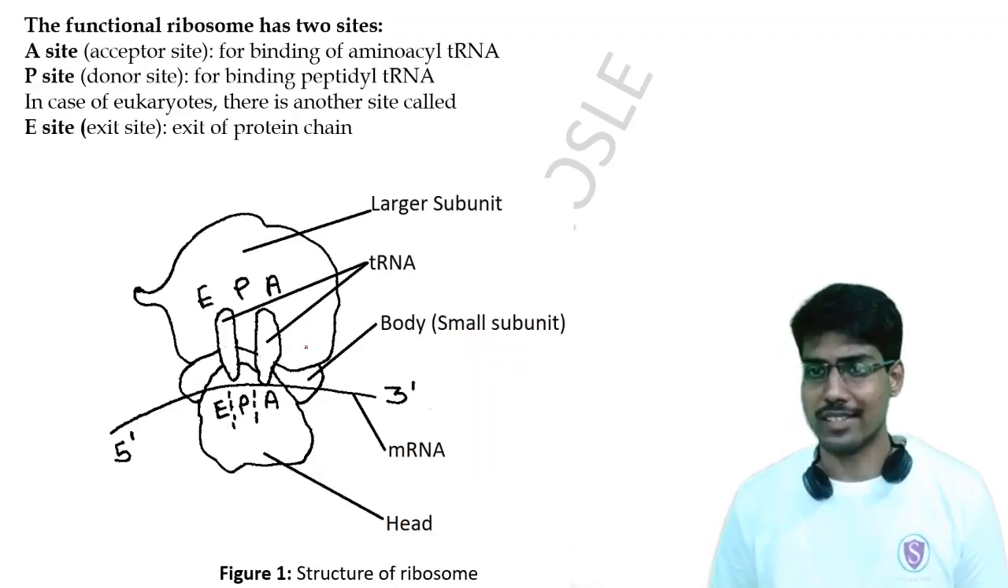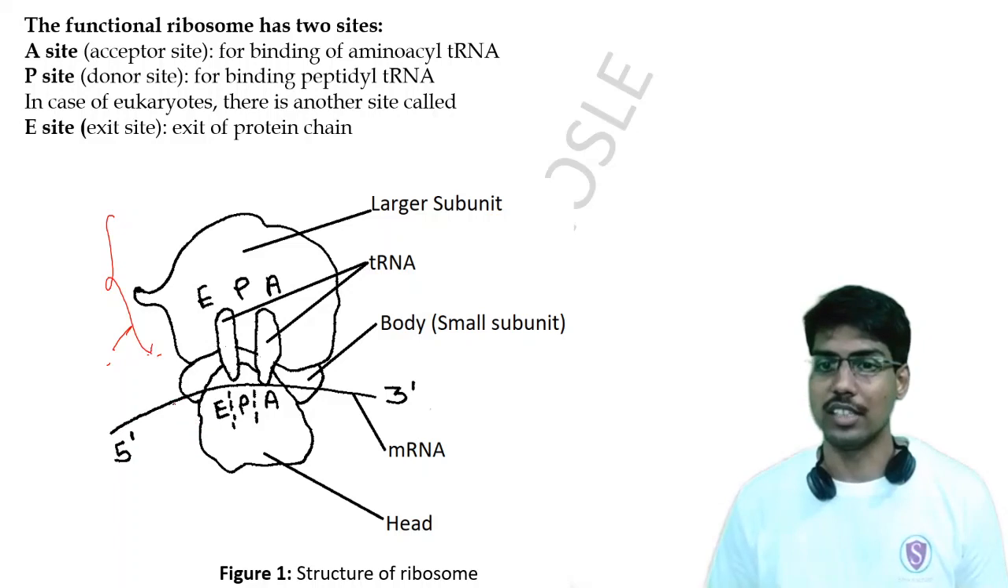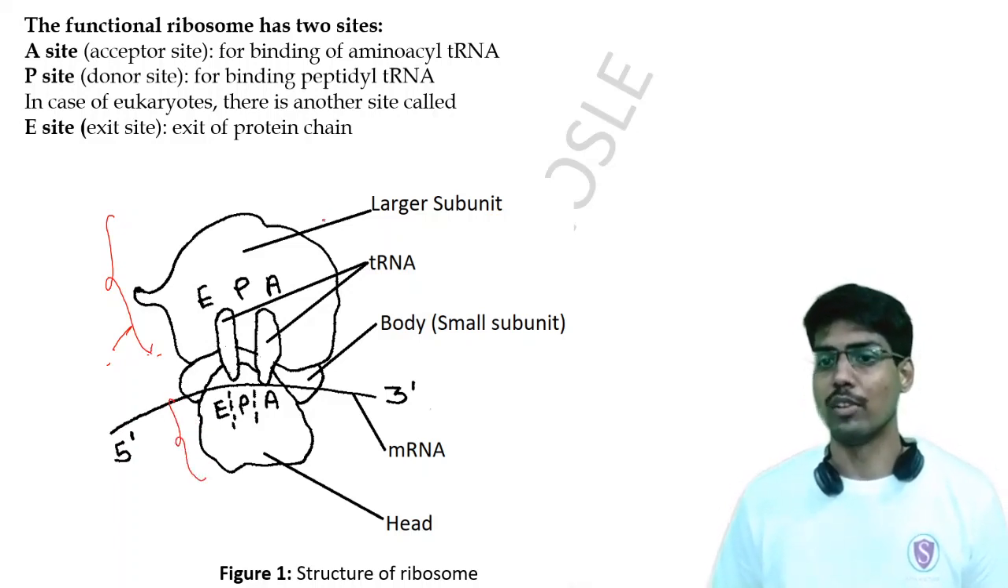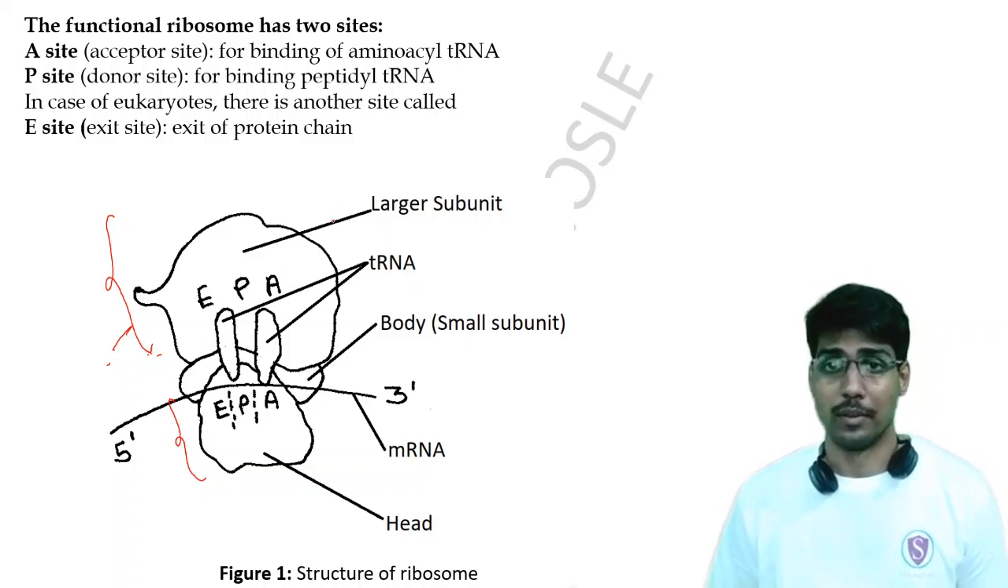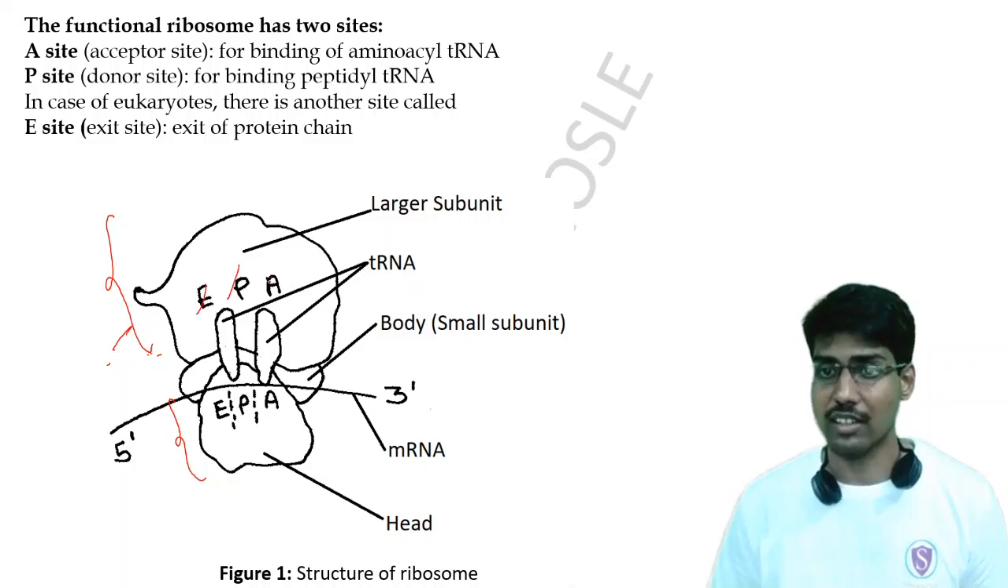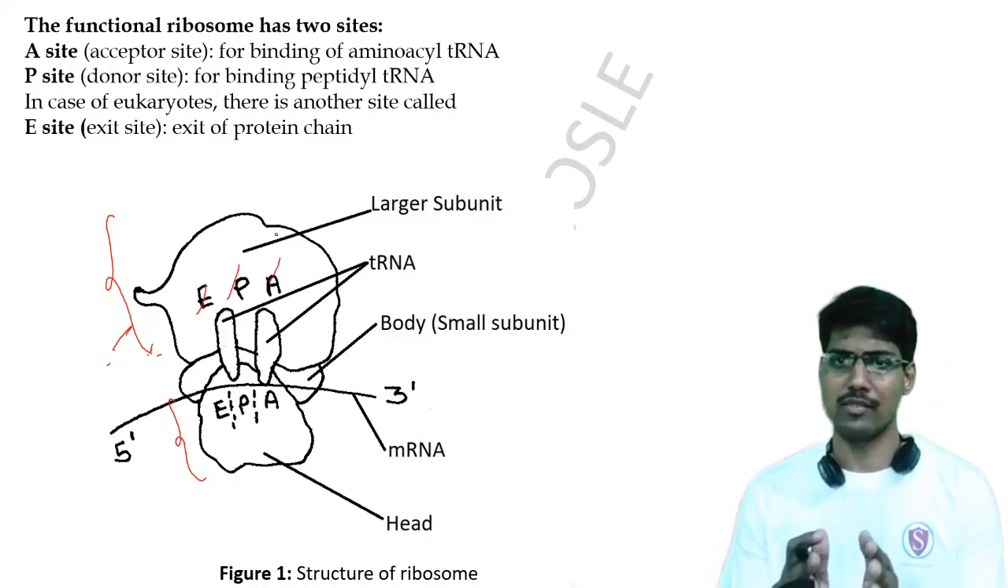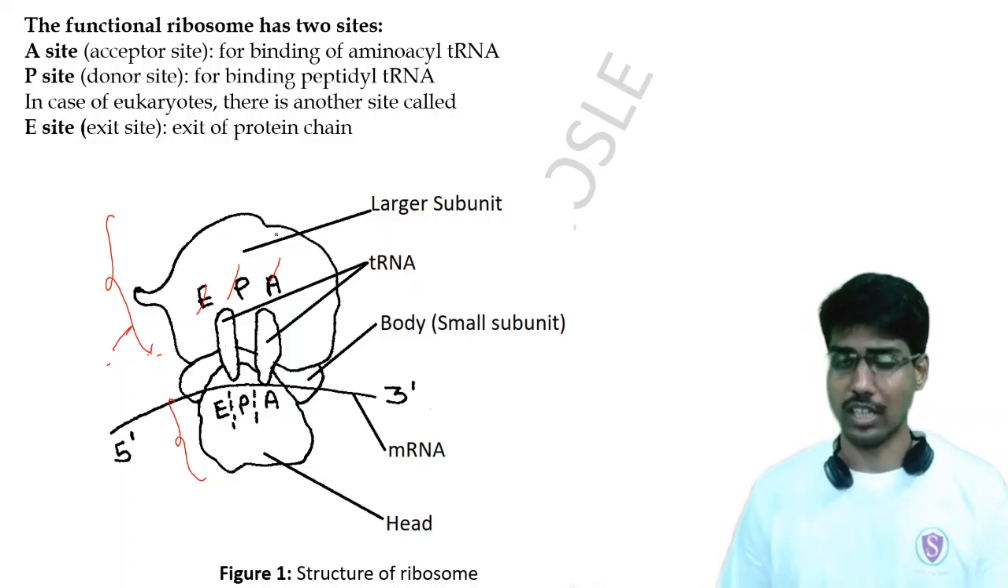So this is the basic structure of a ribosome, right? There is a larger subunit, and one smaller subunit attached to it. It also has amino acid, peptide, and tRNA binding sites, which are called the exit site, the peptidyl binding site, and the amino acid tRNA binding site. So this is the basic structure of any ribosomal unit.